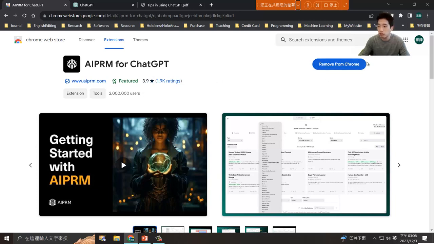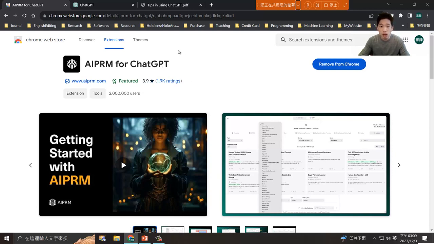So because I have already installed this one into my Chrome, you will see the message like remove from Chrome. But if you didn't install this, I think this button should say install anyway. So I think you can directly click on this one. It may request some information, but anyway, once you finish all the steps, you will have this kind of add-on specifically designed for ChatGPT.